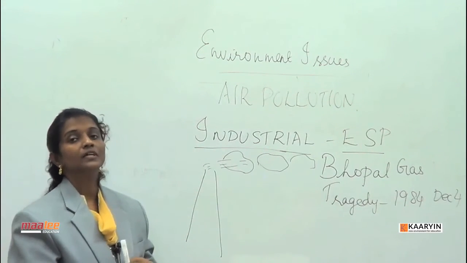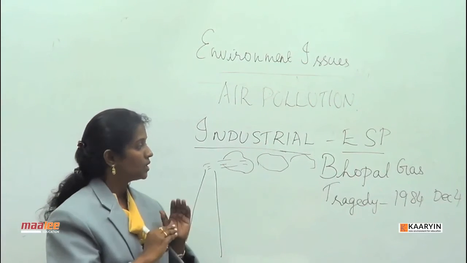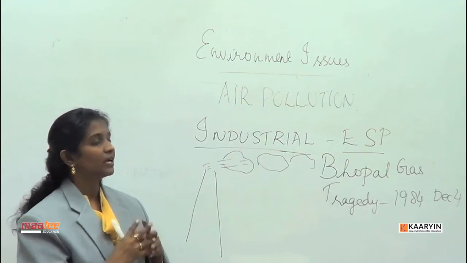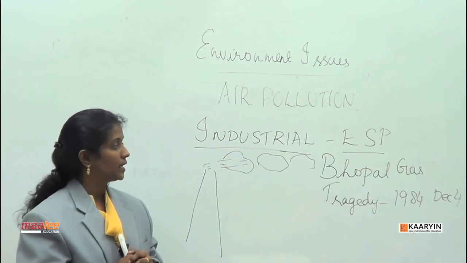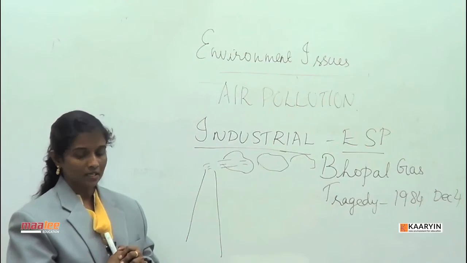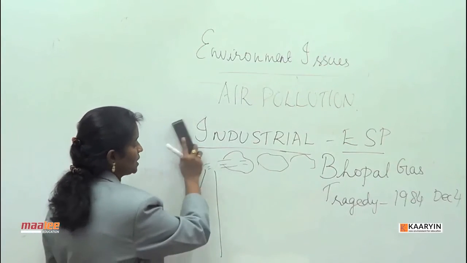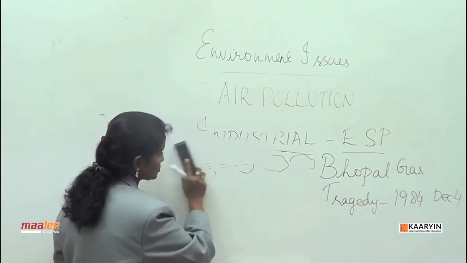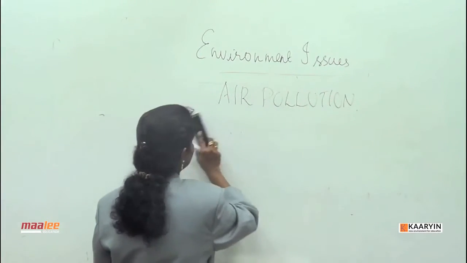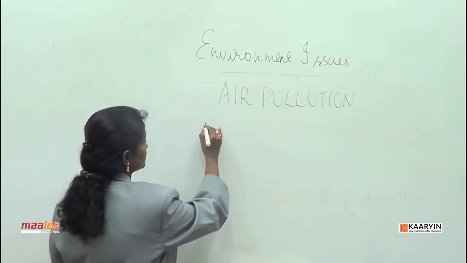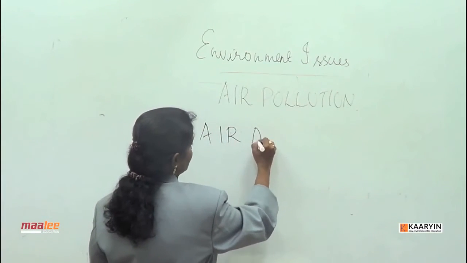Then also we have the automobile exhaust. To cut down these emissions, strategies like ESPs have to be employed, so that air pollution can really be reduced. Then we talk about noise pollution. For this, we have the Air Act 1981 to control this air pollution.